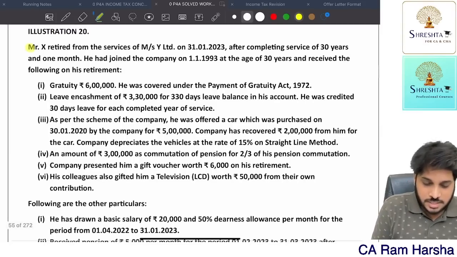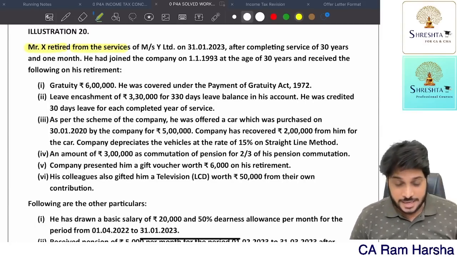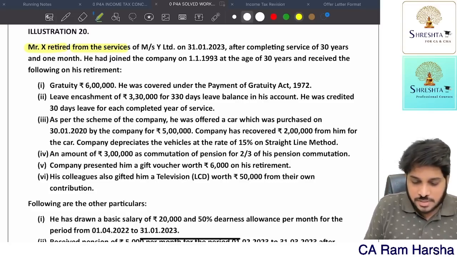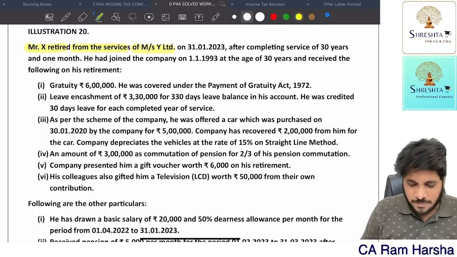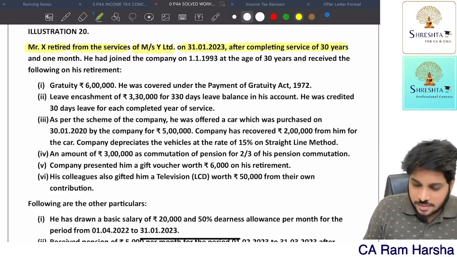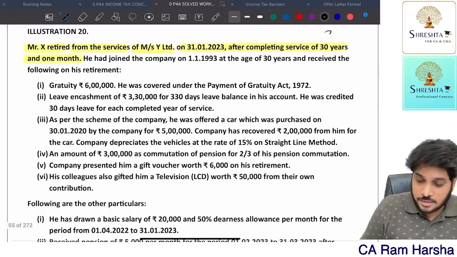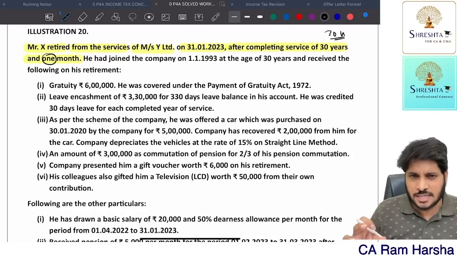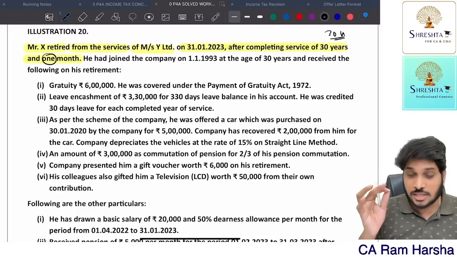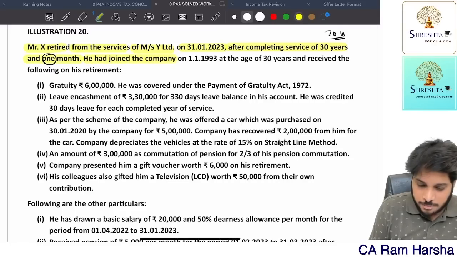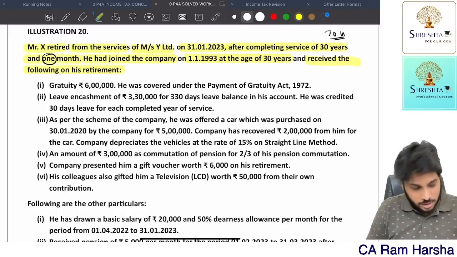Anyhow, don't worry. So illustration 20. Now, what are they giving? Mr. X retired from service of Messrs. Y Limited on 31st January 2023, after completing service of 30 years and 1 month. In exam, especially, total income problems will be given like this. Be careful. For gratuity, where the Payment of Gratuity Act is applicable, periods of less than 6 months we should ignore. So completed years means only 30. He joined the company on 1st January 1993 at the age of 30.